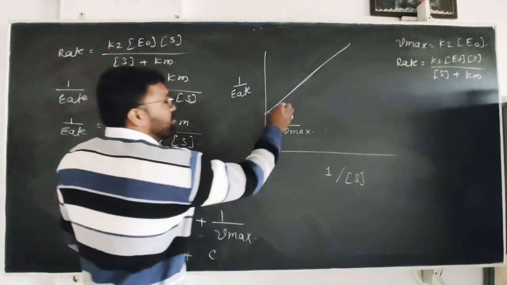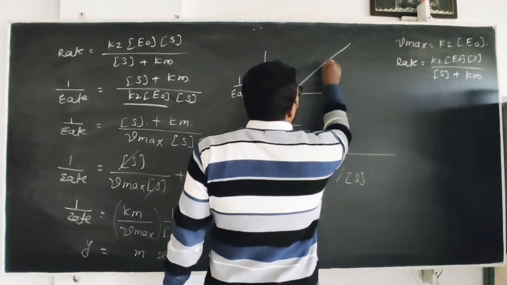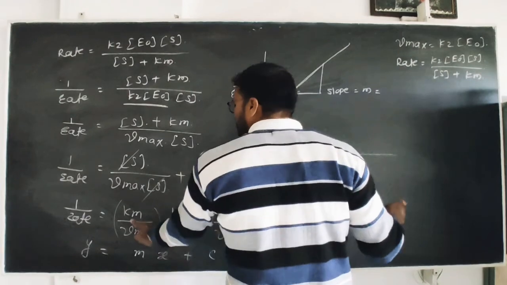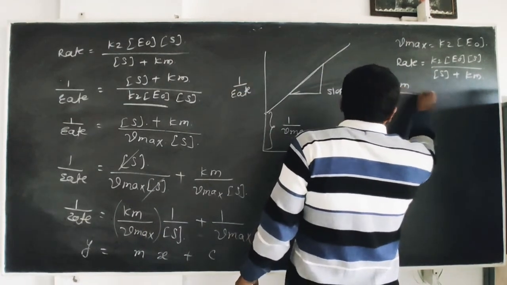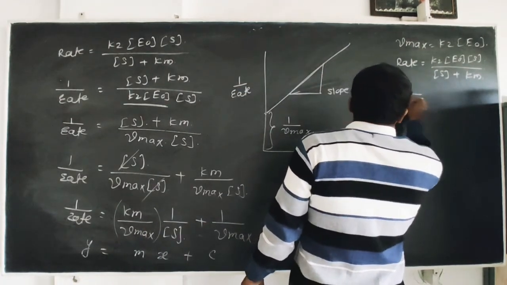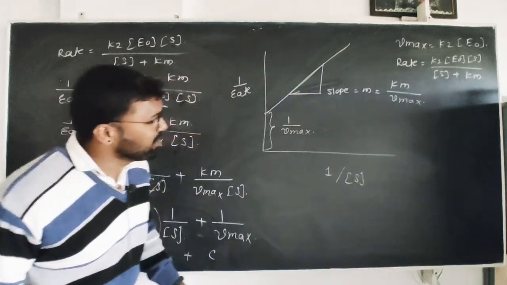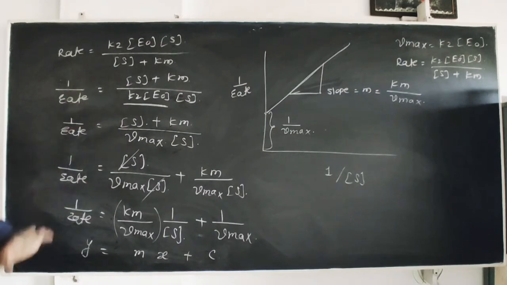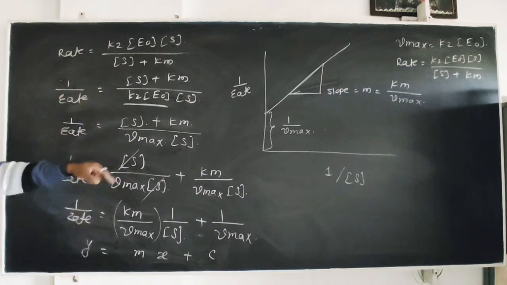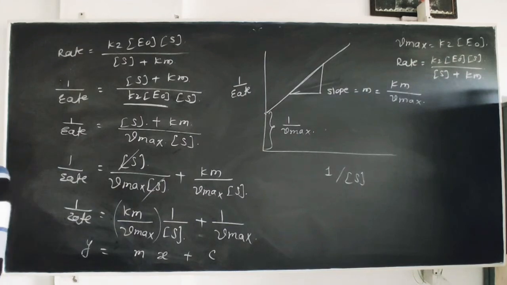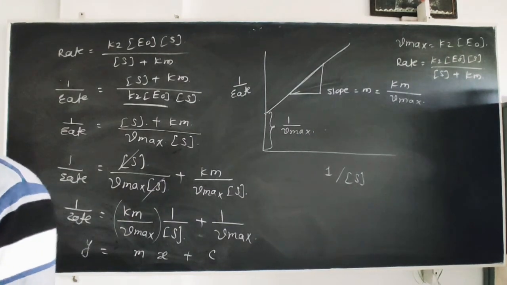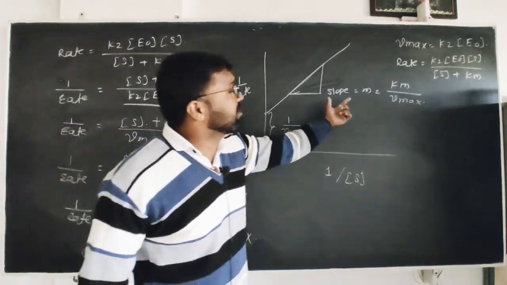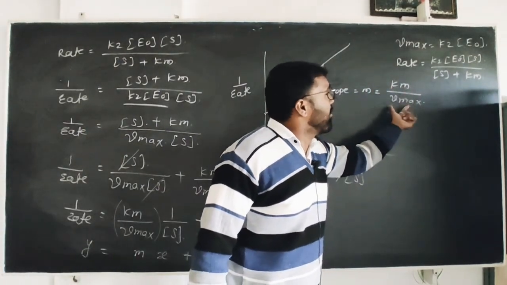What is the slope? If you calculate the slope of this line, slope is equal to m, which is equal to Michaelis and Menten constant divided by rate max. This is called the Lineweaver-Burk plot. This is the plot which gives the information about this whole equation. From this graph you can calculate any value. If 1 or 2 values are given, the third value is easily calculated. Slope is equal to m is equal to Km upon rate max.